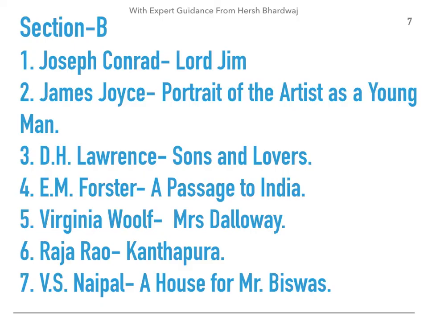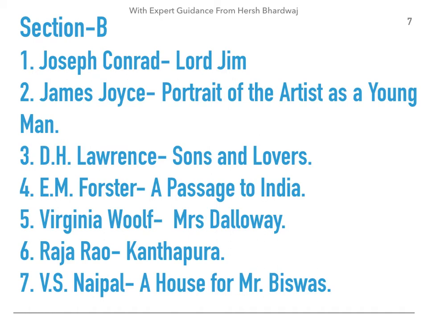So let's look at the prose section. We have 7 authors in the prose section, similar to paper 1, where we also had 7. Joseph Conrad, Lord Jim. James Joyce, Portrait of the Artist as a Young Man. D.H. Lawrence, Sons and Lovers. E.M. Forster, A Passage to India. Virginia Woolf, Mrs. Dalloway. Raja Rao, Kanthapura. V.S. Naipaul, A House for Mr. Biswas. Very quickly, I can go through all these texts and point you at the important concepts that they are about.